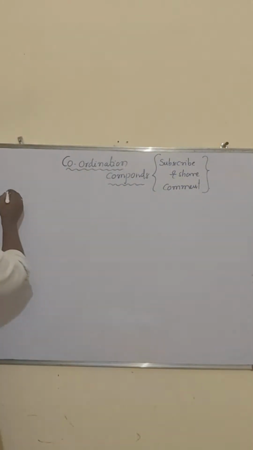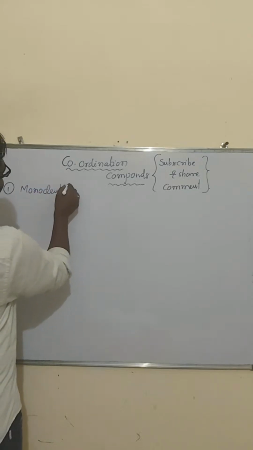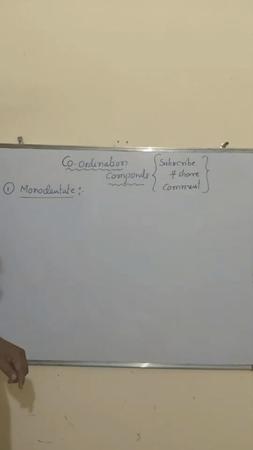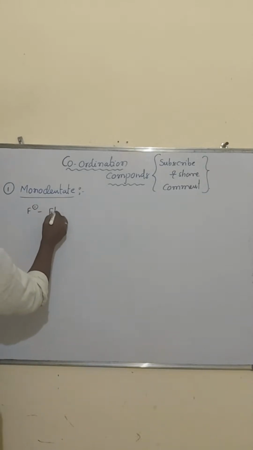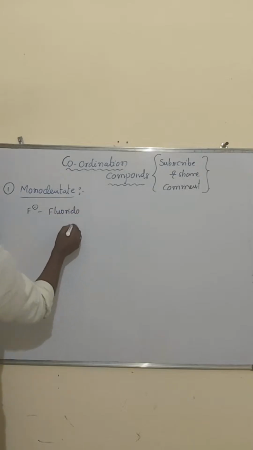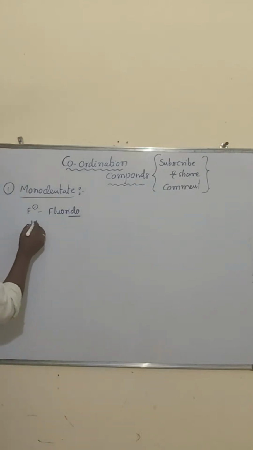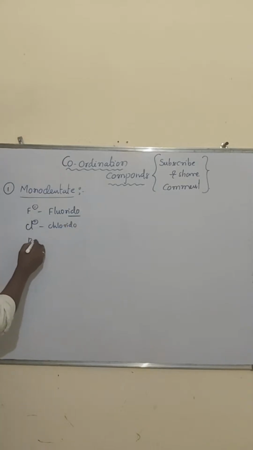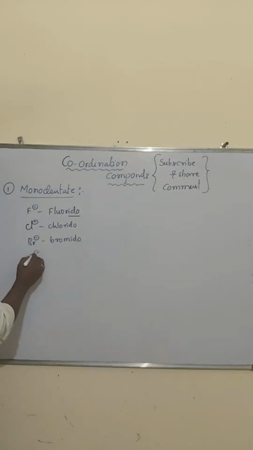Look at some of the ligands I will mention, such as monodentate ligands. Better to note all these. From the first onwards: F minus is fluorido. We call it fluorido; it ends with ido. Then Cl minus is chlorido. Then Br minus is bromido. Then I minus is iodido.